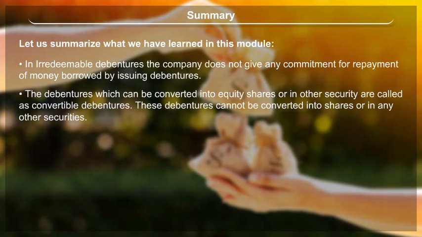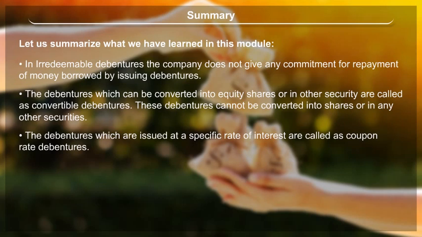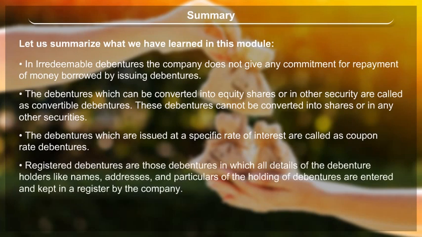Non-convertible debentures cannot be converted into shares or any other securities. The debentures which are issued at a specific rate of interest are called coupon rate debentures. Registered debentures are those debentures in which all details of the debenture holders, like names, addresses, and particulars of the holding of debentures, are entered and kept in a register by the company.